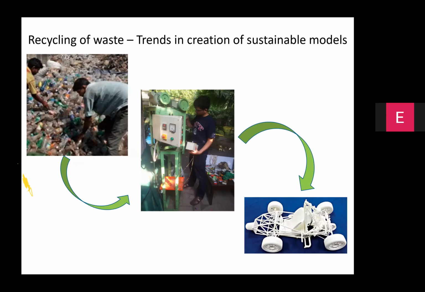Many startups as well as socially relevant startups and entrepreneurs in different places in India have started looking at the ways and means of converting the waste plastic or used 3D printed parts, converting them into filaments through affordable extrusion units. These are not similar to the extrusion units which you use in 3D printing.